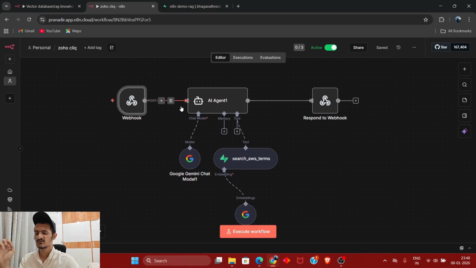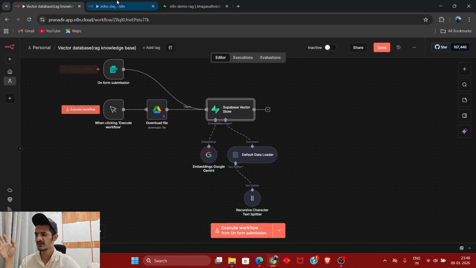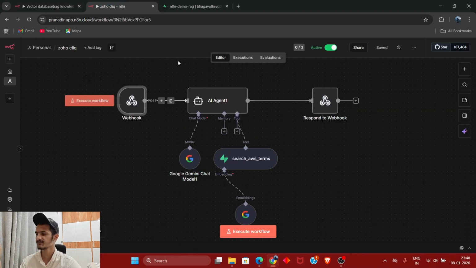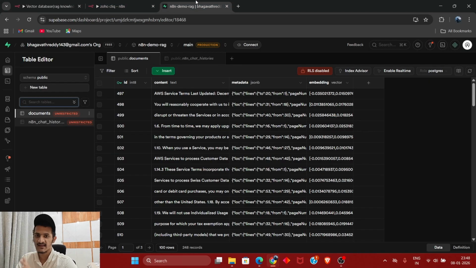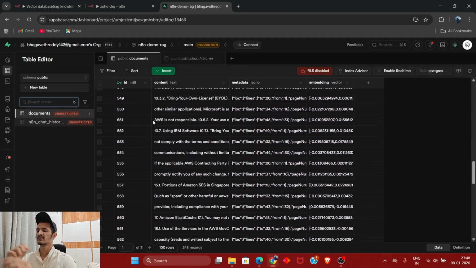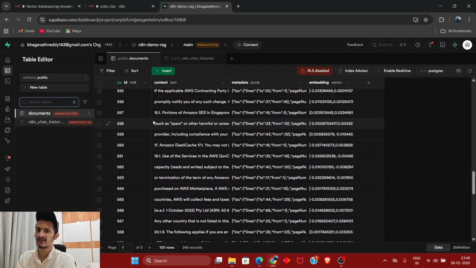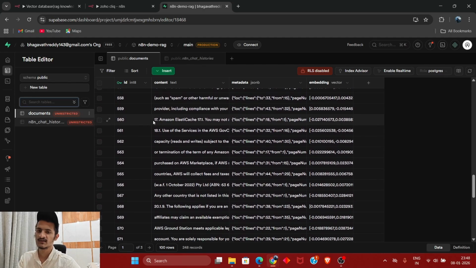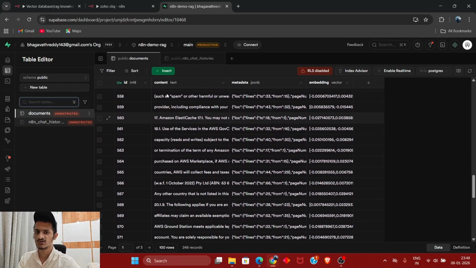So that's the whole workflow. Our Zoho acts as our front end and our n8n acts as our back end. And in n8n, we have two phases. One is used to embed our data, another is used to retrieve our data. And all the data is going to be stored in our Supabase. So all our data is going to be centralized in one database, which we can view, edit, or delete afterwards based on our requirements. So to summarize, this is a RAG-based agent that works directly inside Zoho Cliq.